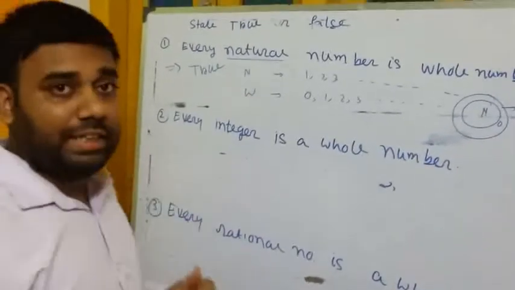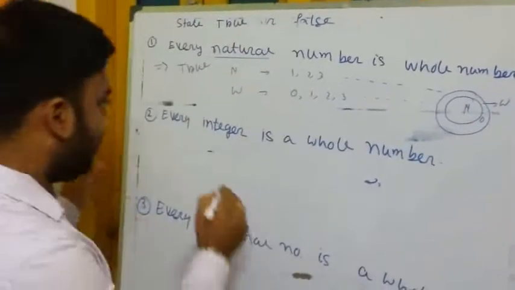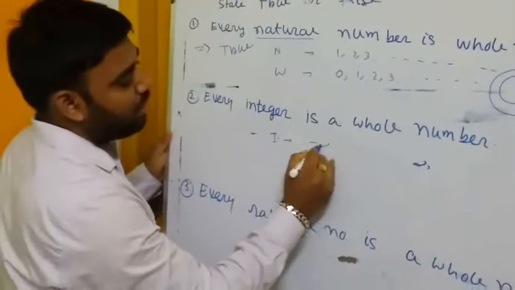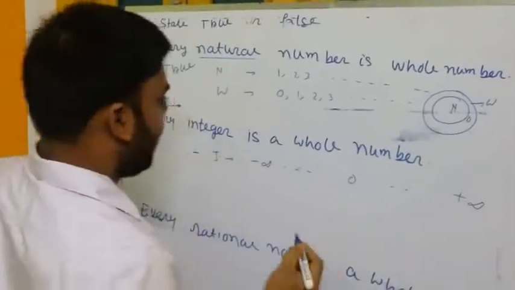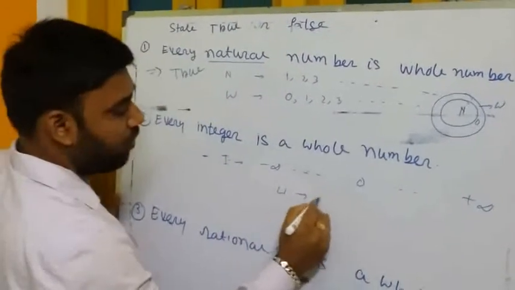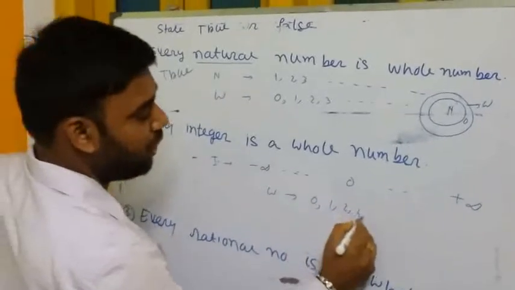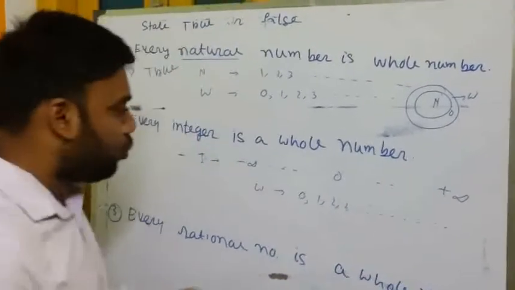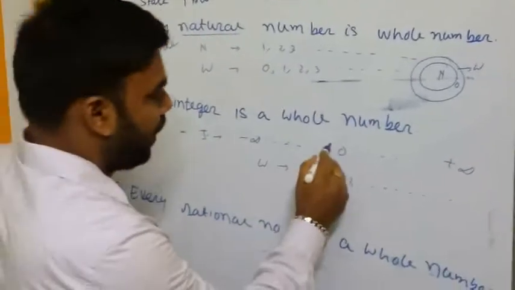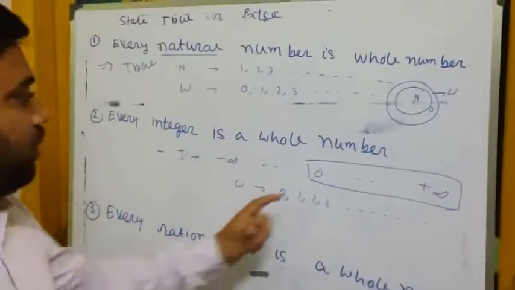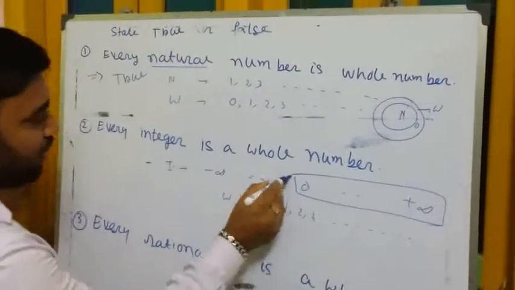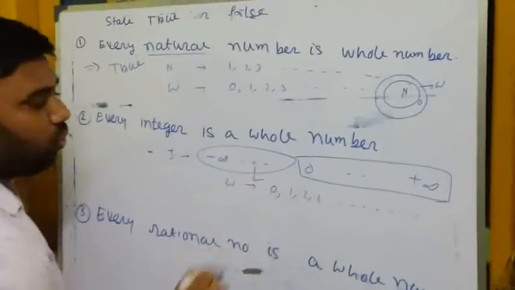The next question: every integer is a whole number. Integers mean from minus infinity to 0 to plus infinity. And whole numbers start from 0, 1, 2, 3 and continuing. So only this part is whole numbers, but this part does not belong to whole numbers.